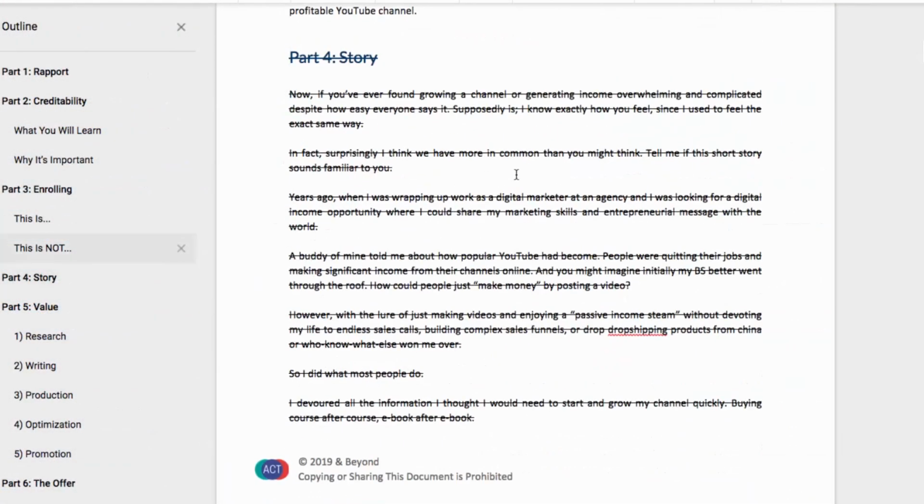And this is also going to help set up the value delivery, because it's going to have everyone framed in the right mindset to take what you're saying a lot more seriously. Then we get to part 4, which is the story.